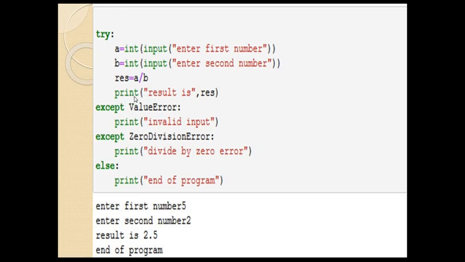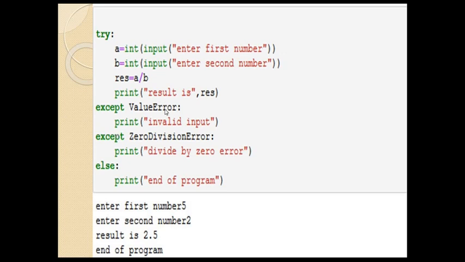If the result is correct, if you see here, I'll enter 5 and 2 and the result is 2.5, and after that the else part is executed. Why? Because in this program no except will work, because there is no error, no exception in the program. So here I'll make two excepts.